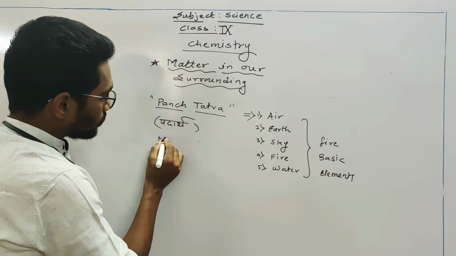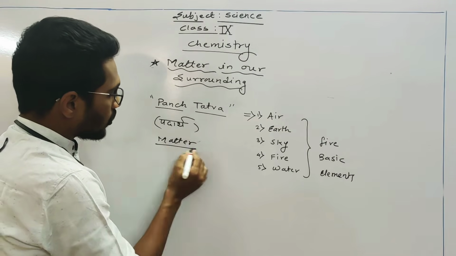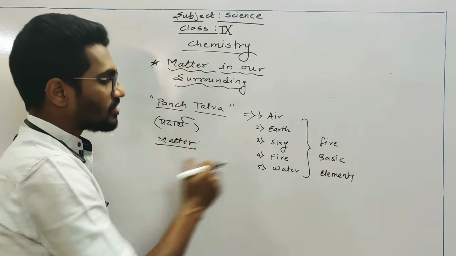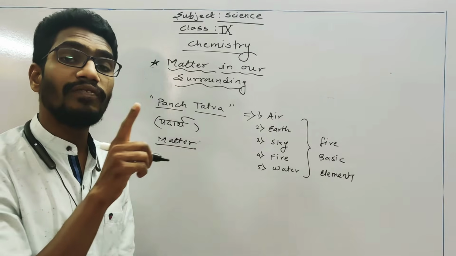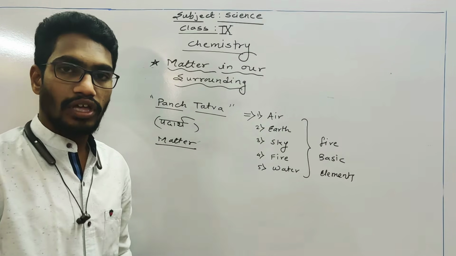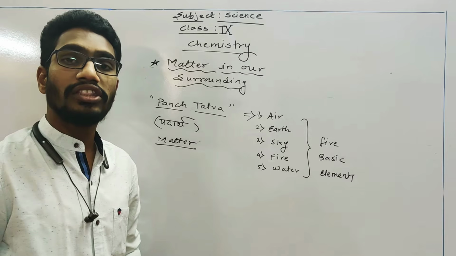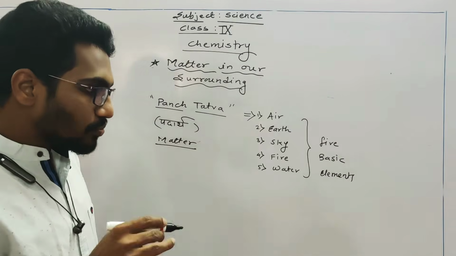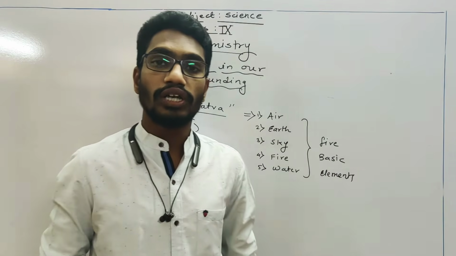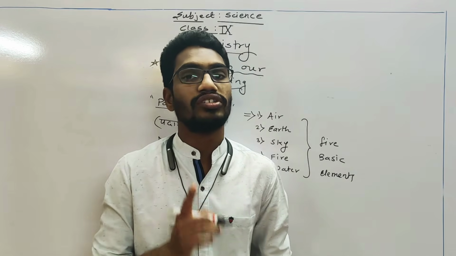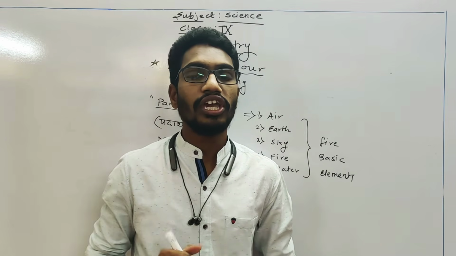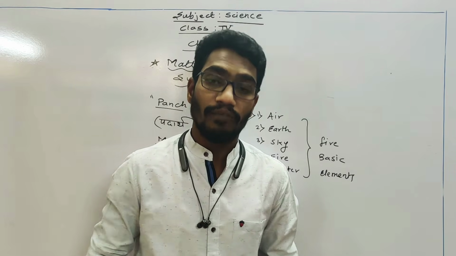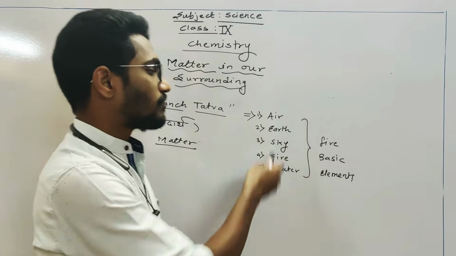So matter in English is called padarth in Sanskrit. Okay. So matter is made up of these 5 basic elements given by the Indian philosophers in ancient time. And also the same conclusion was given by the Greek philosophers in the same era. Is it clear? But in modern day science, scientists want some proof. They want some proof. This is only a theory based on their philosophy. No practical work was done to verify whether the material is made up of these 5 basic elements.